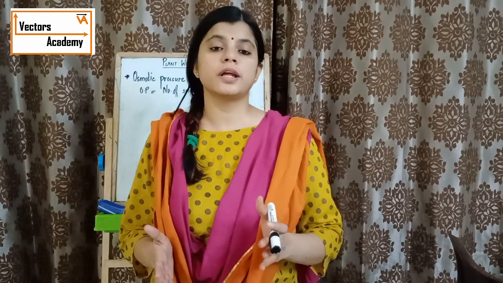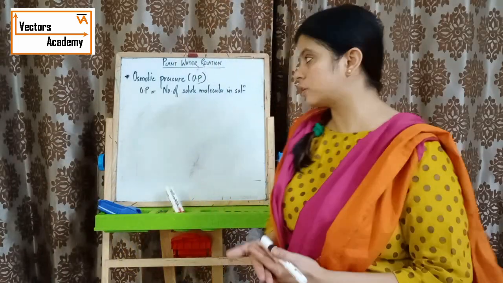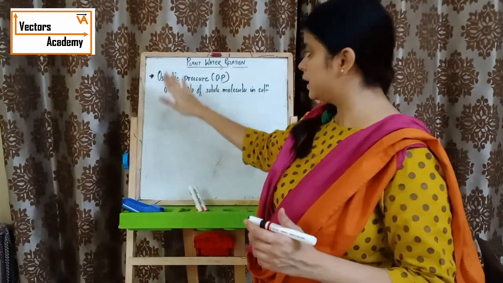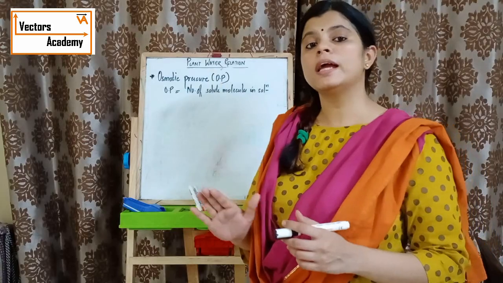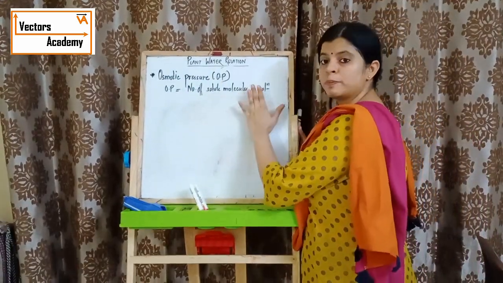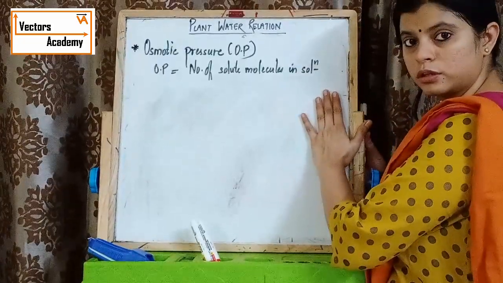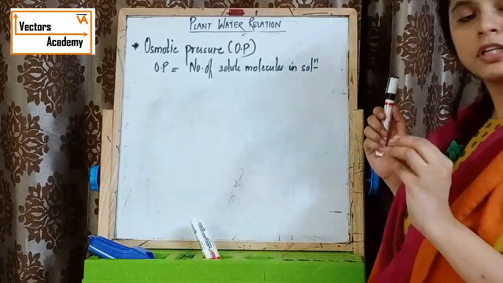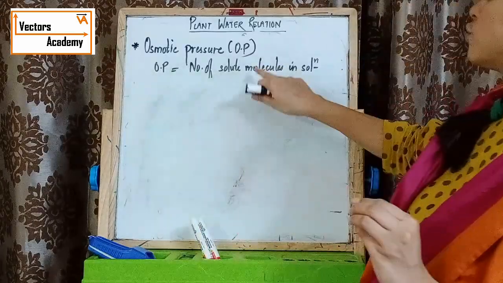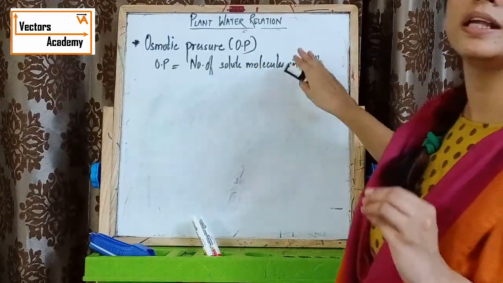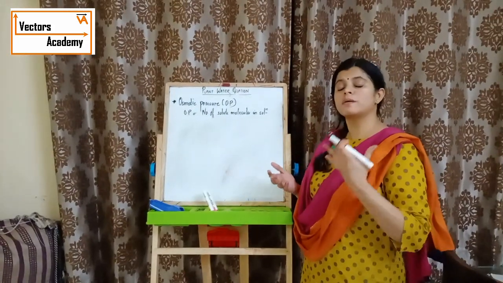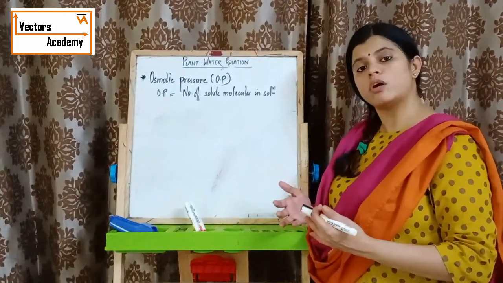Now we are going to study about the osmotic pressure. Osmotic pressure, how is it determined? It is determined by counting the number of solute molecules present in a solution. Osmotic pressure is nothing but the total number of solute molecules present in a solution. So what will be the osmotic pressure of pure water?